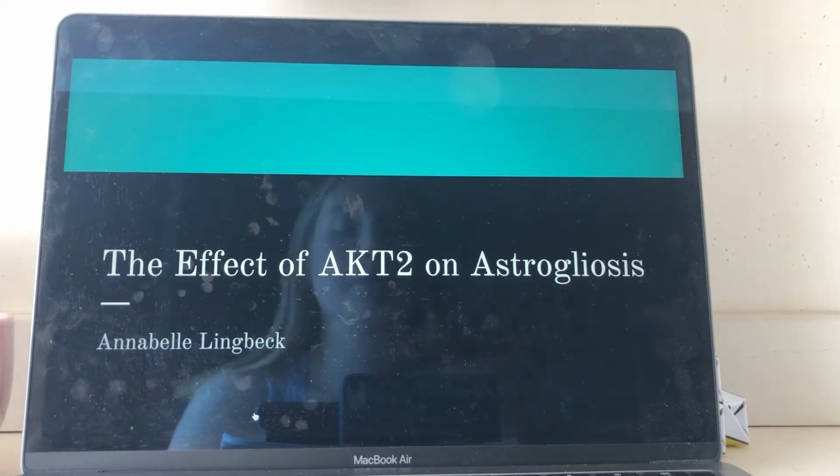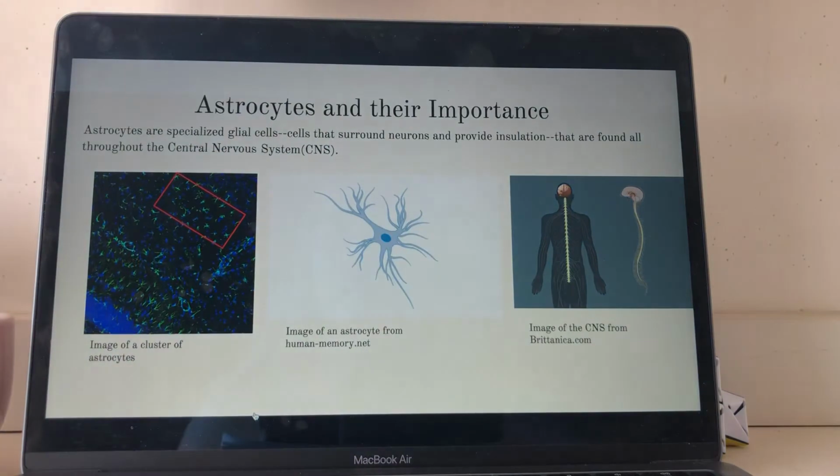Hello, my name is Annabelle Lingbeck, and this is my project called The Effect of AKT2 on Astrogliosis. So to start, we first have to understand astrocytes and their importance.